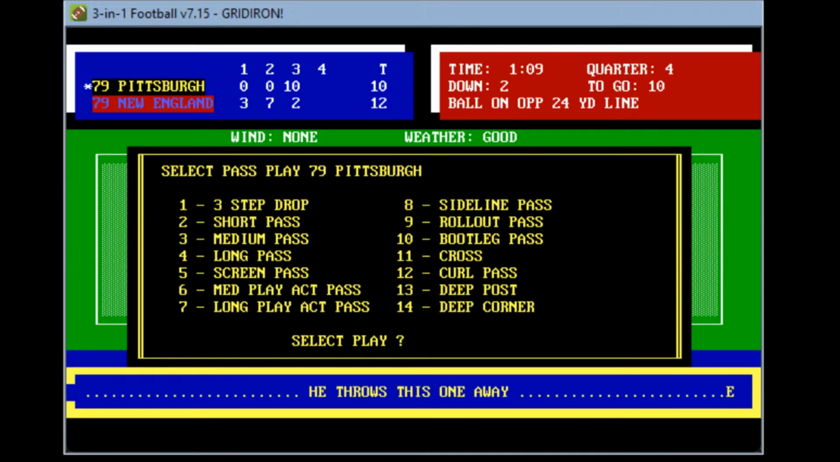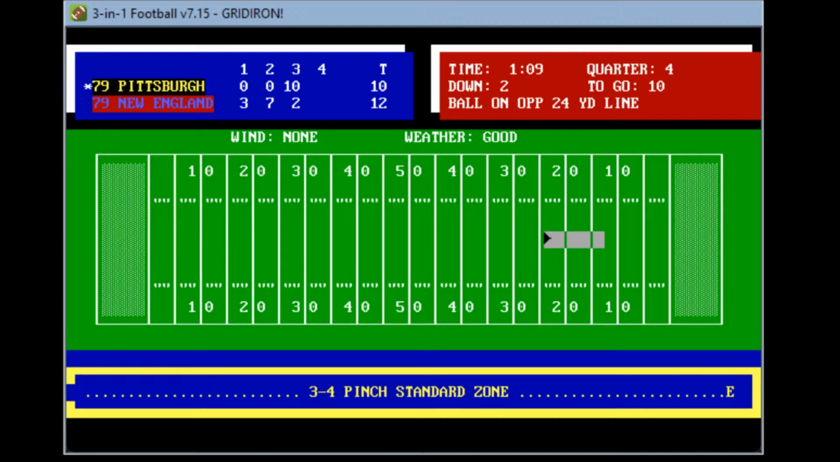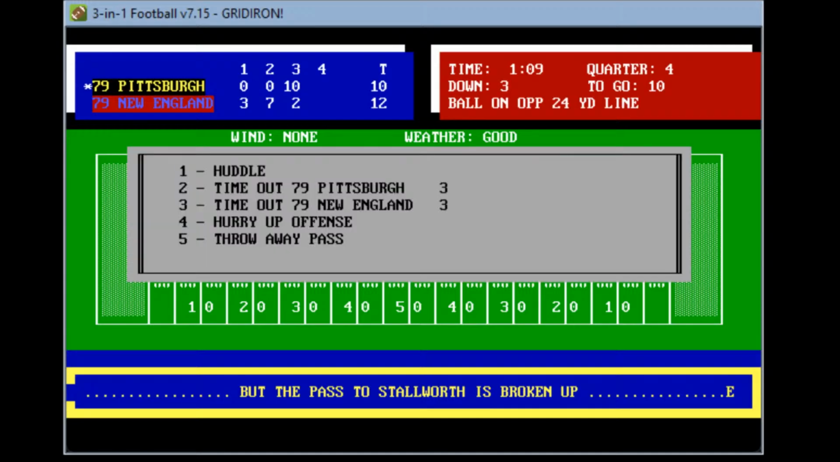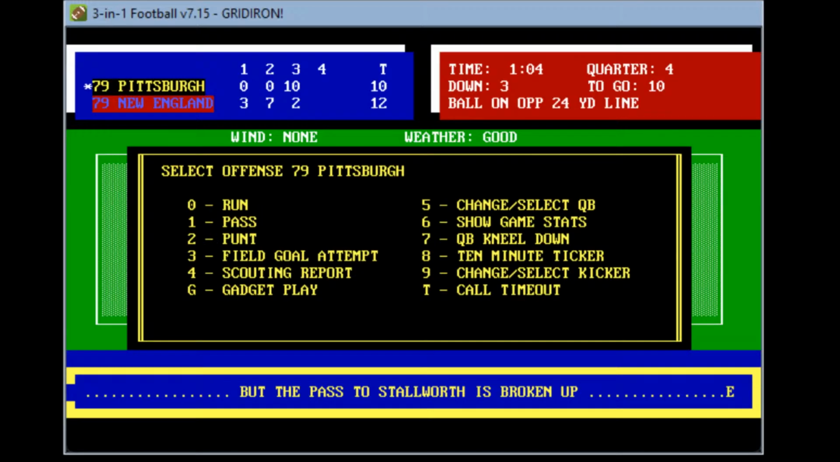1:09 remaining. Again, let's see if we can throw a rollout pass, get out of bounds with it. Bradshaw rolls out, sees Stallworth on the sidelines. Pass to Stallworth, broken up. That's a 3rd down and 10. So now about a minute remaining. We're not taking any timeouts here. There'll be 1:04 remaining, 3rd and 10. Don't want to take a sack here.